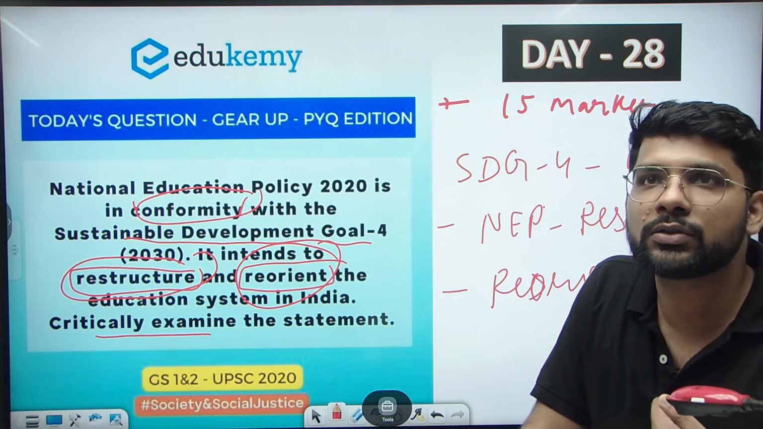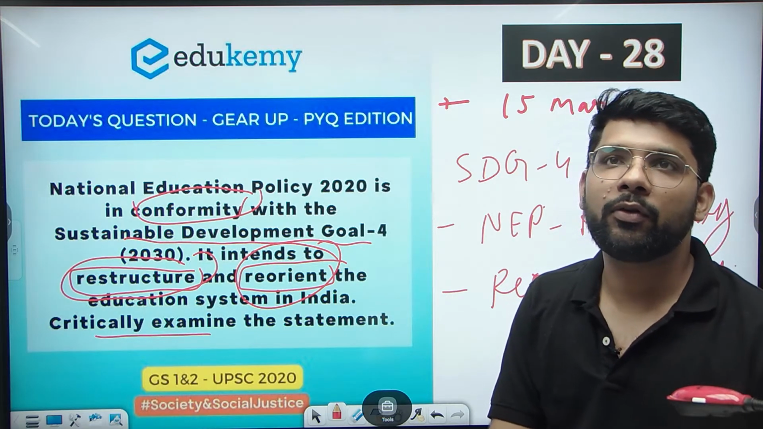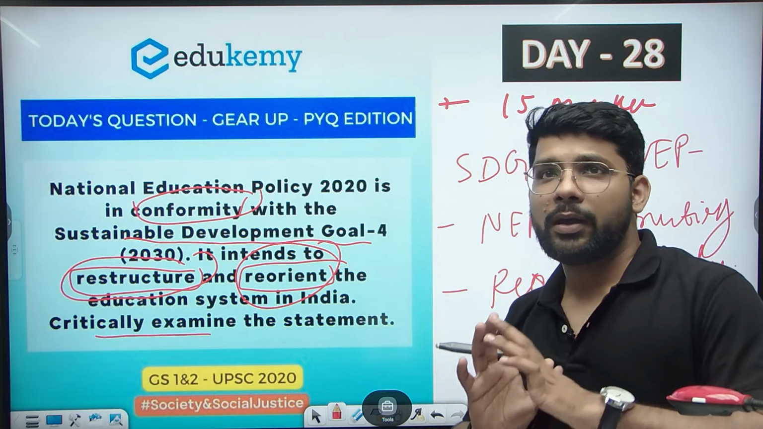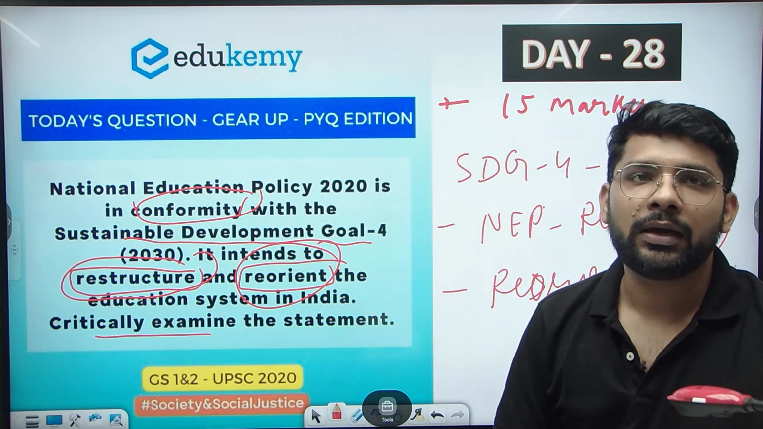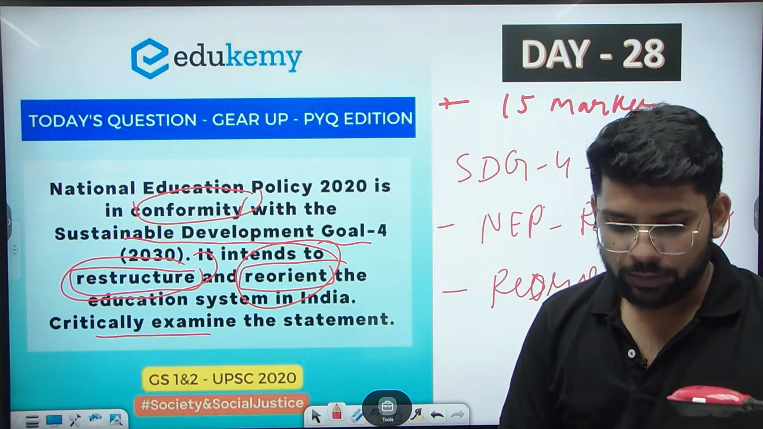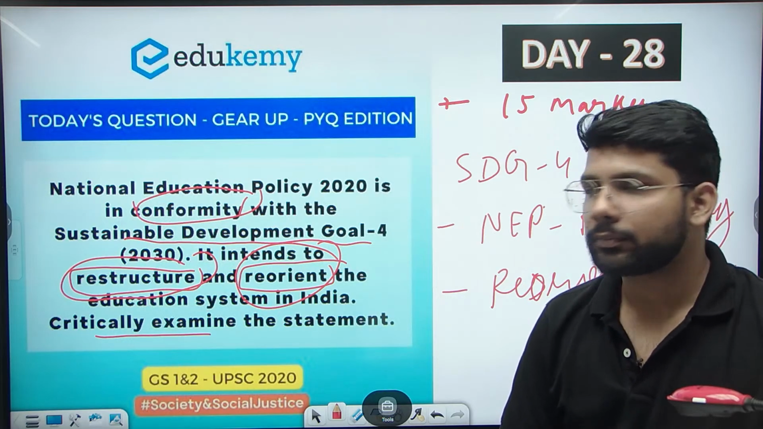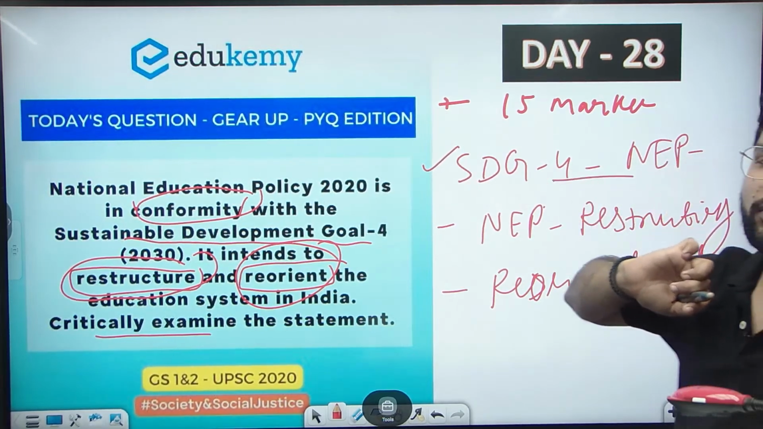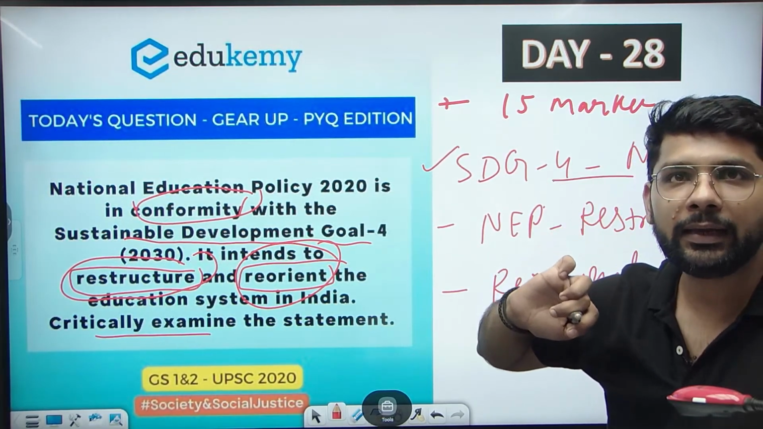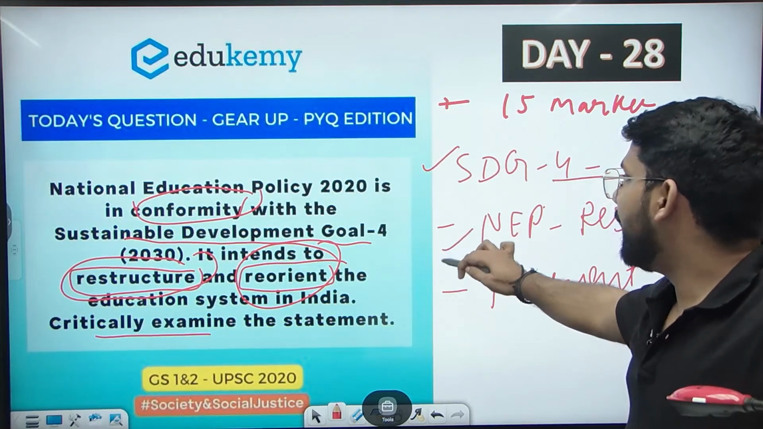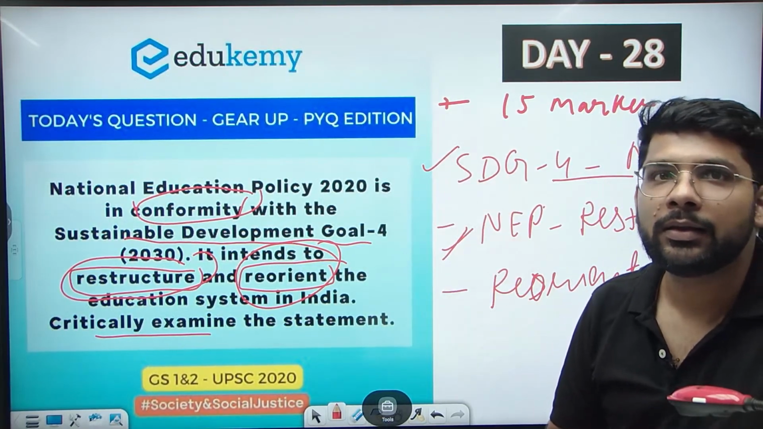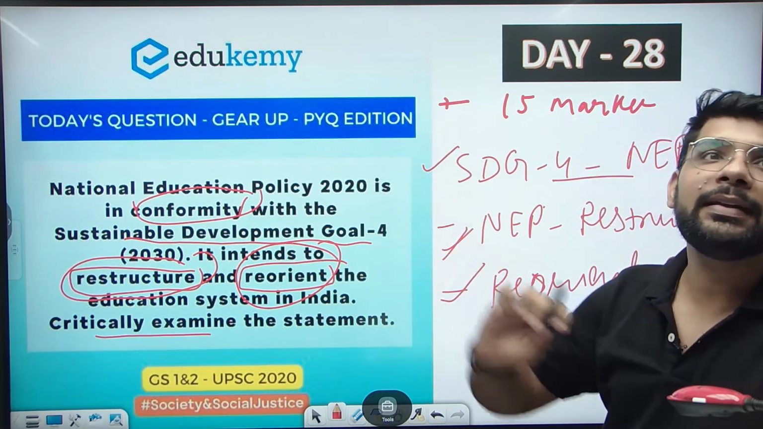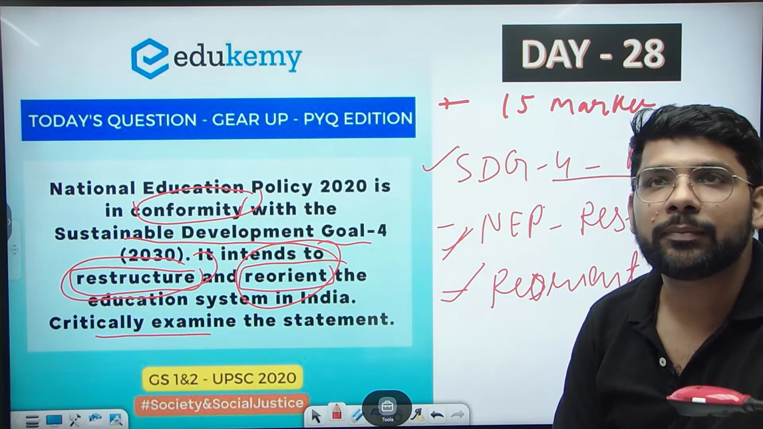Now we will focus on the skill level. Now we will focus on the multiple entry and exit points. Now we will focus on holistic education. Initially this was not in the old education policy. So till now, there is the first part, Sustainable Development Goal 4 and NEP conformity. In the second part, how the NEP is restructuring the education system, then how it is reorienting it. So these are three